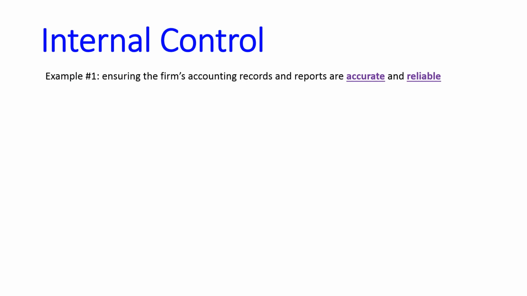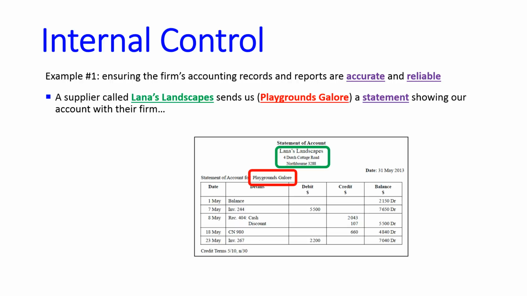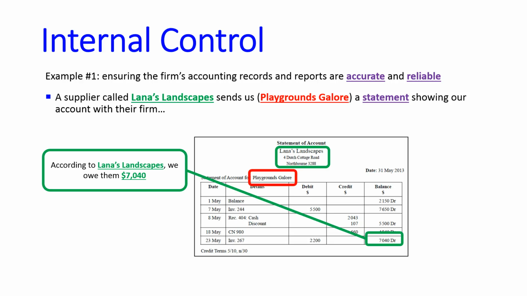So looking at an example, what is internal control and how does it help enforce reliability? Well, the first way is that it ensures the firm's records and reports are accurate and reliable. So take this statement that we got sent. Lana's Landscapes, which is us, where Playgrounds Galore has sent us a statement showing all our transactions for the month, and importantly, they've put the balance at the end saying we owe them $7,040. So a good internal control will mean we keep this document, we file it, but not only that, we also check it against our records to make sure it matches.